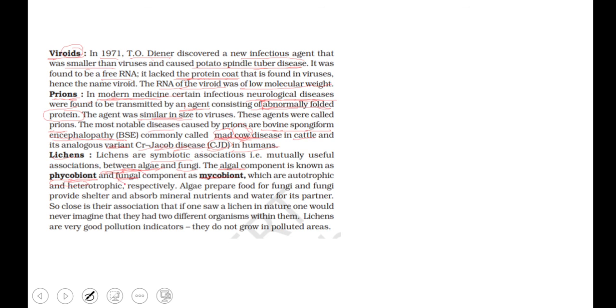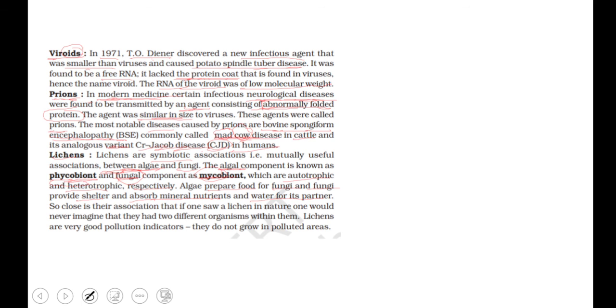We can relate fungus with myco, like mycelium. These are autotrophic and heterotrophic respectively. The algae prepares food for the fungi, and the fungi provide shelter and absorb mineral nutrients and water for its partner.